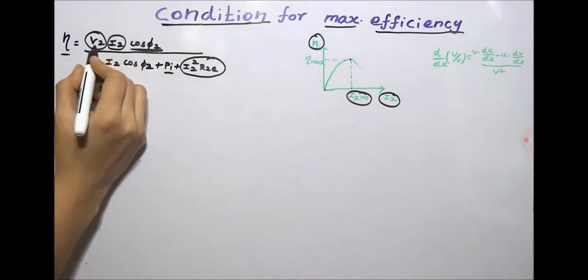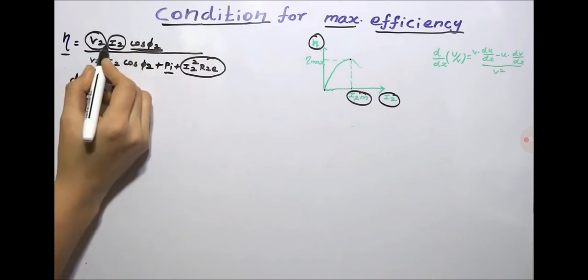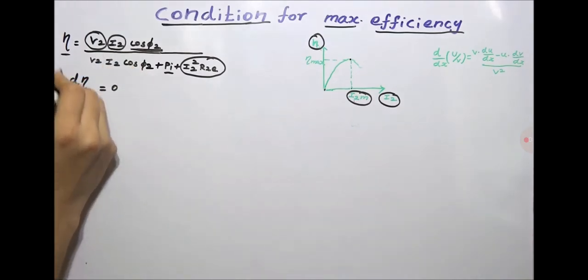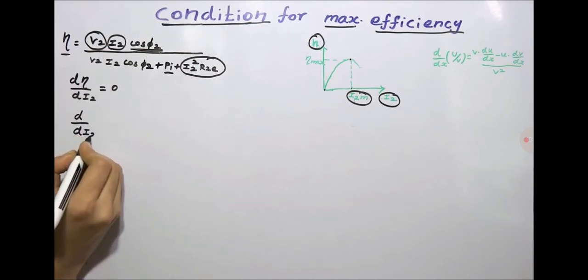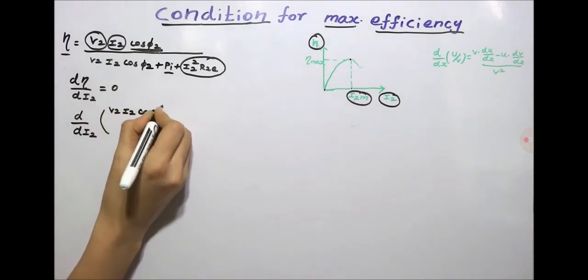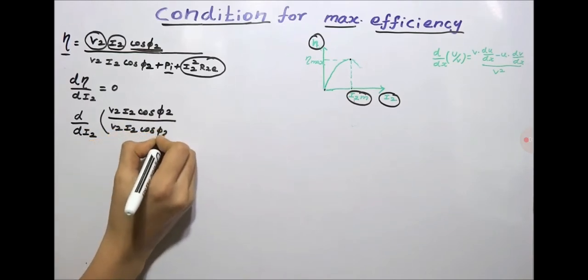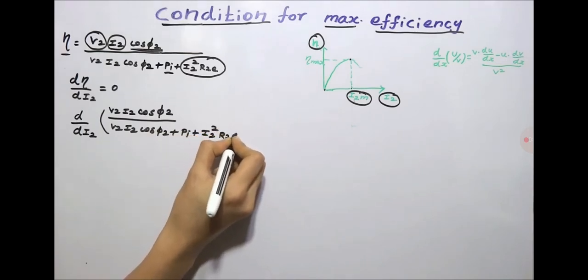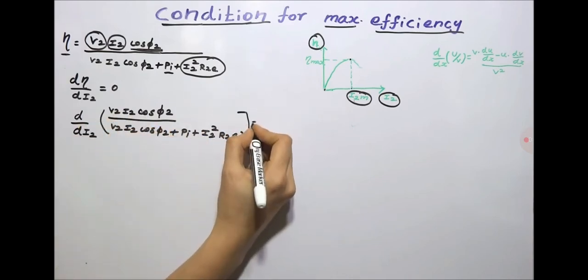We assumed the terminal voltage V2 and the power factor cos phi 2 are constant parameters. Only the efficiency will vary with respect to I2. Now we'll differentiate this. d by dI2 of the efficiency formula, V2 I2 cos phi 2 divided by V2 I2 cos phi 2 plus iron loss Pi plus the copper loss I2 squared R2e. So we have to differentiate this efficiency formula and equate it to 0.